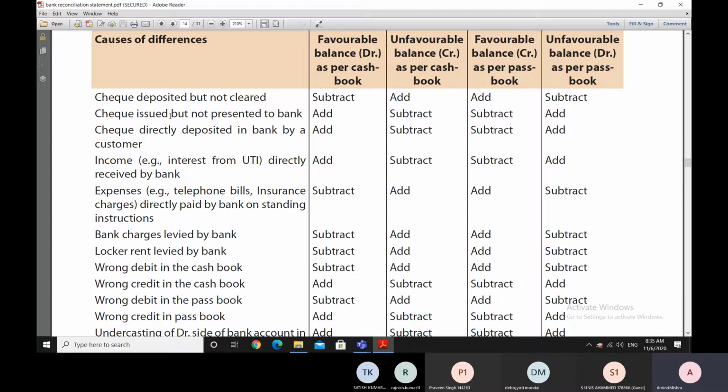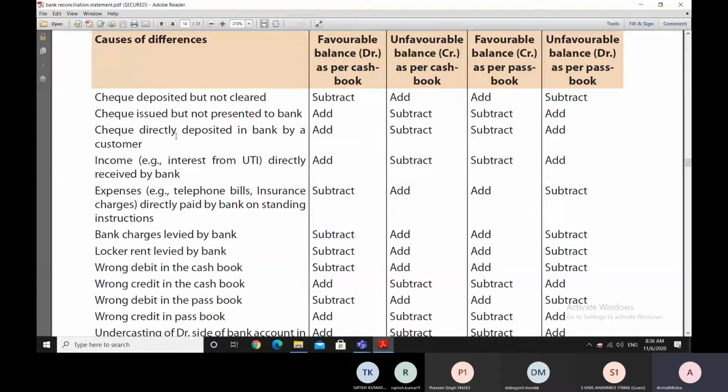Secondly, a check has been issued to some person but not presented to the bank by that person. So when we issue the check, we make the entry in our cash book bank column, but till the time that person presents that check into his bank and till the time his bank sends it for clearing and the check gets cleared through our bank, the passbook will not reflect the issued check, and therefore there will be a difference in the two books.